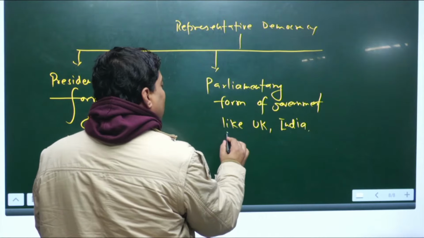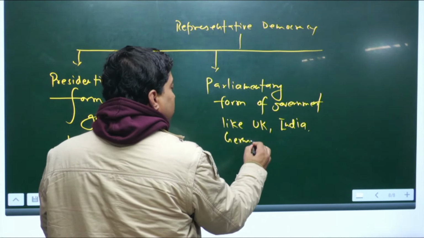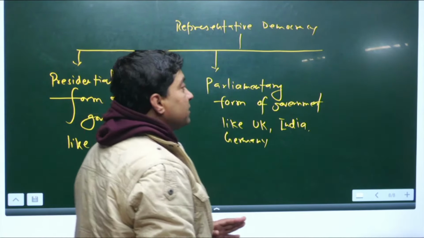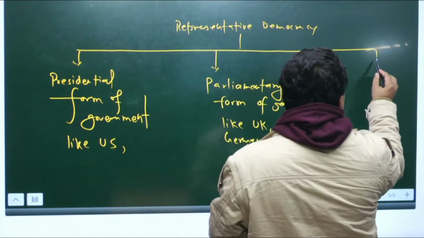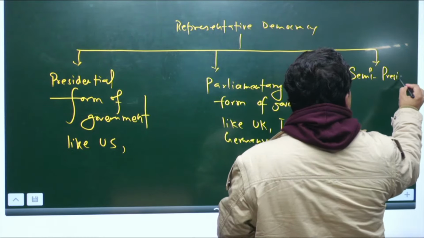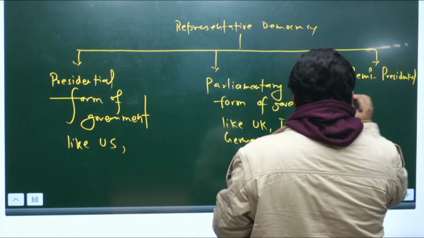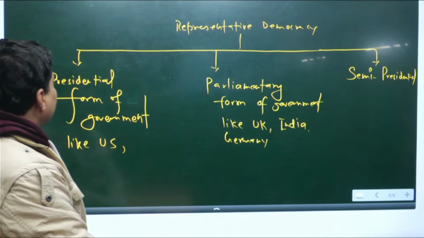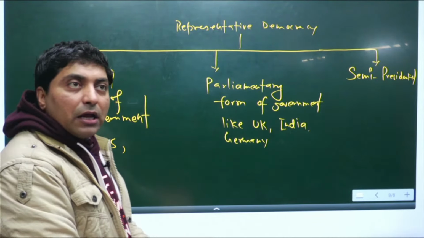Like Japan or Germany. And third is semi-presidential, the mixture of parliamentary and presidential forms of government.